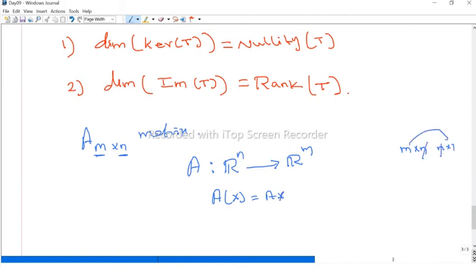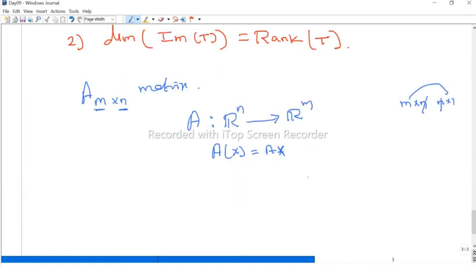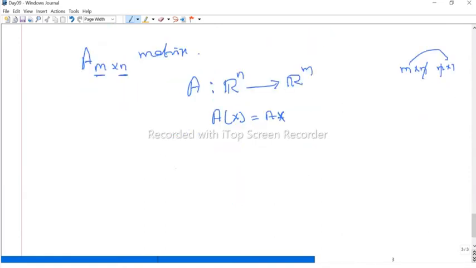Therefore that is our Ax. Now we can easily prove that this is a linear transformation. That is what we have to prove. A of, if we take any two elements and sum x plus y, this is nothing but A into x plus y. Don't confuse this and this. Anyway, both are equal. Here is a product. Now, by the definition of the property, we can write A into x plus A into y.